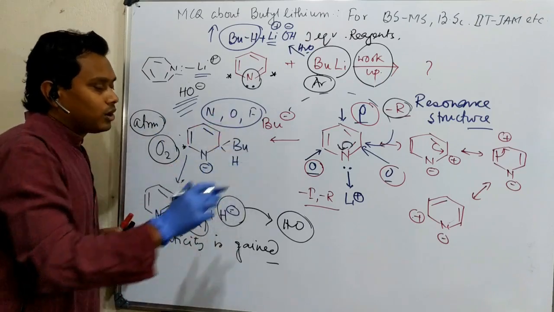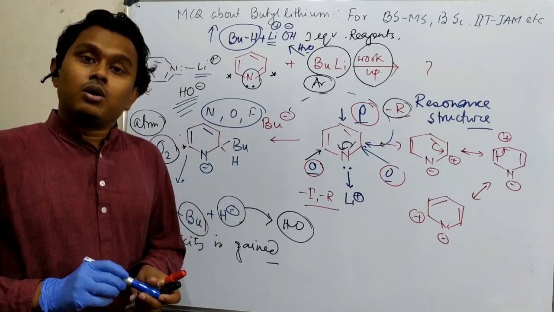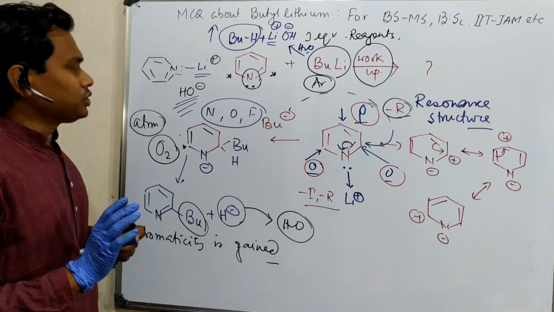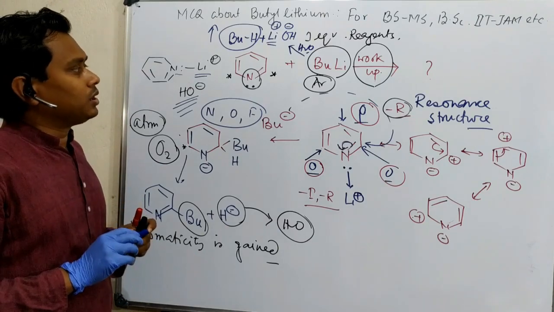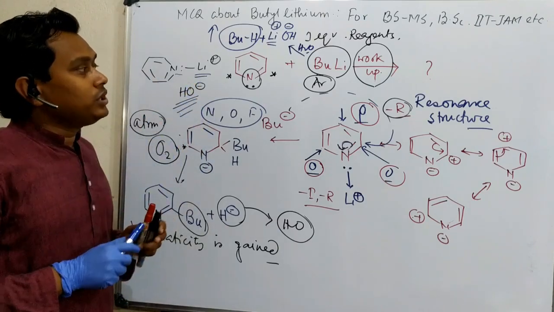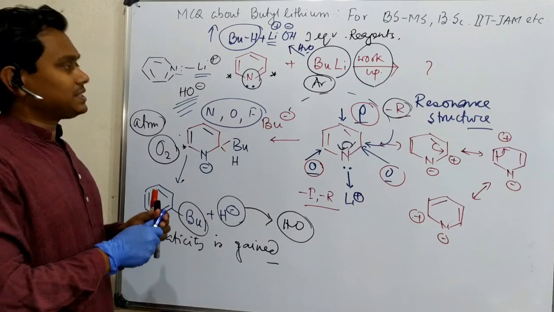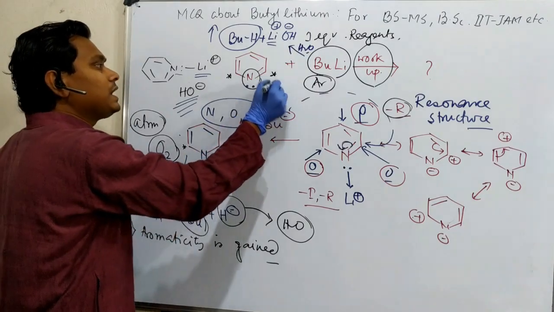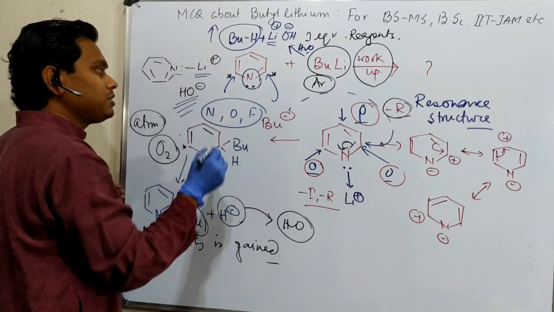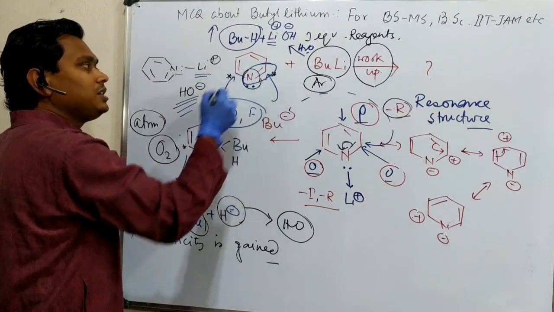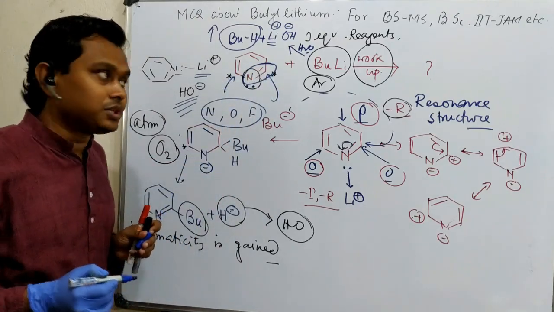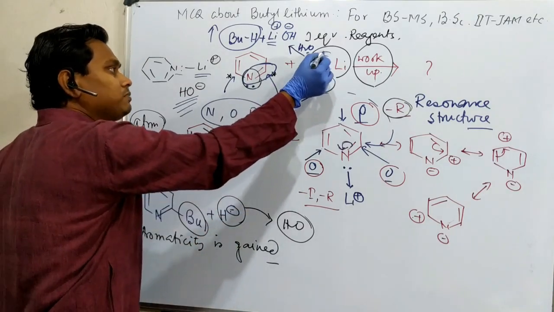So this is the overall discussion. So what you have learned today. We have learned today about the reactivity of pyridine. That means the nucleophilic attack will happen on the ortho position because of the imine type structure, meaning it resembles a keto. That's why butyl lithium is nucleophilic.